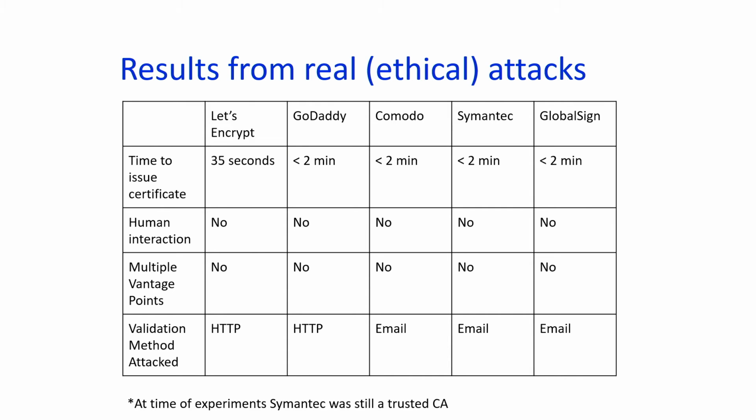So here's an example of 5 different certificate authorities. I've talked about Let's Encrypt, which is the largest one. Together, at the time of these experiments, these 5 entities owned about 2/3 of the market share for all certificates on the internet today. It was really remarkable that in about 35 seconds, we were able to obtain a digital certificate for an arbitrary domain on the internet. So there was no defense present at the time at which we conducted these experiments.